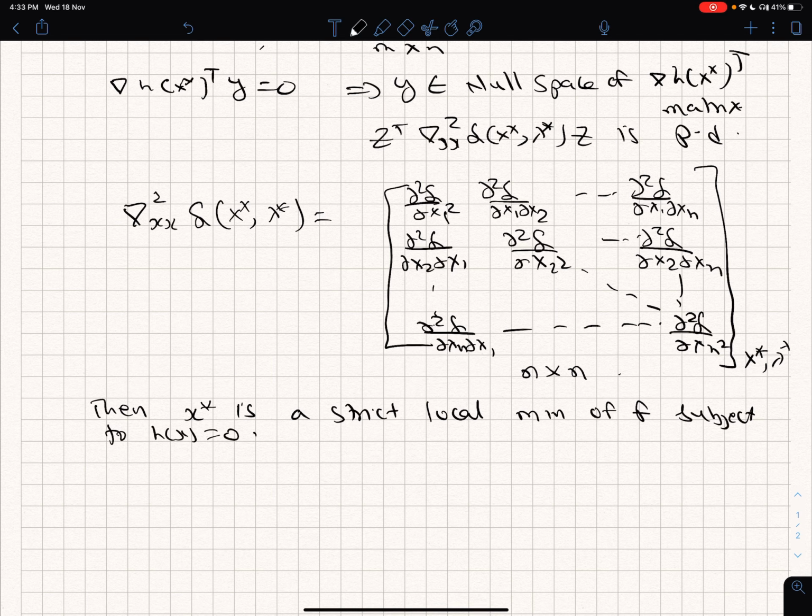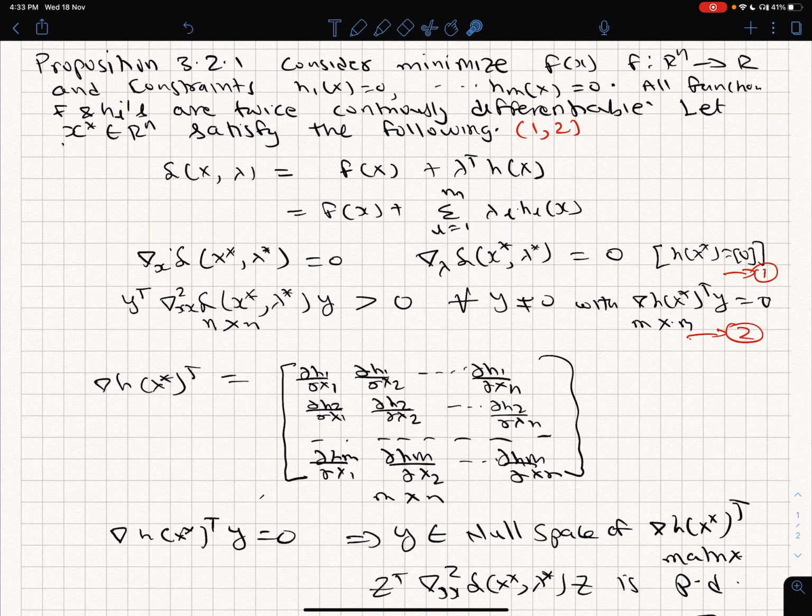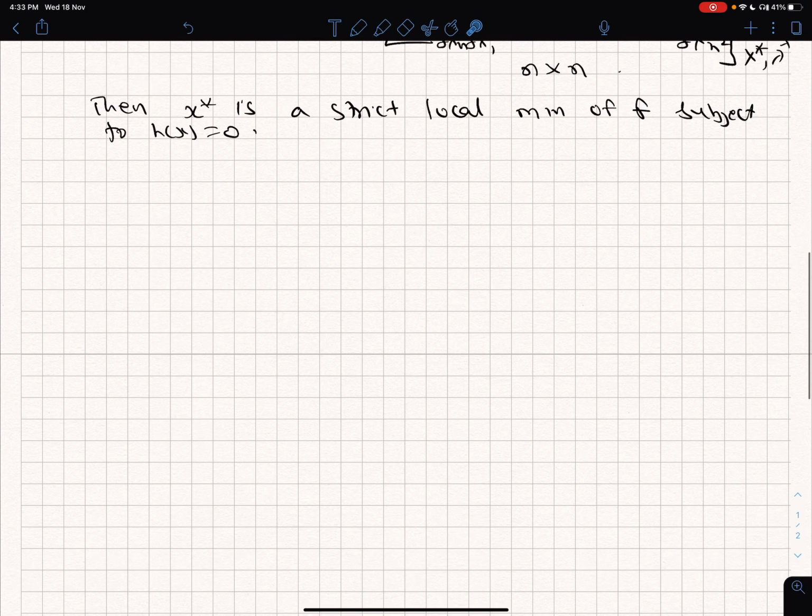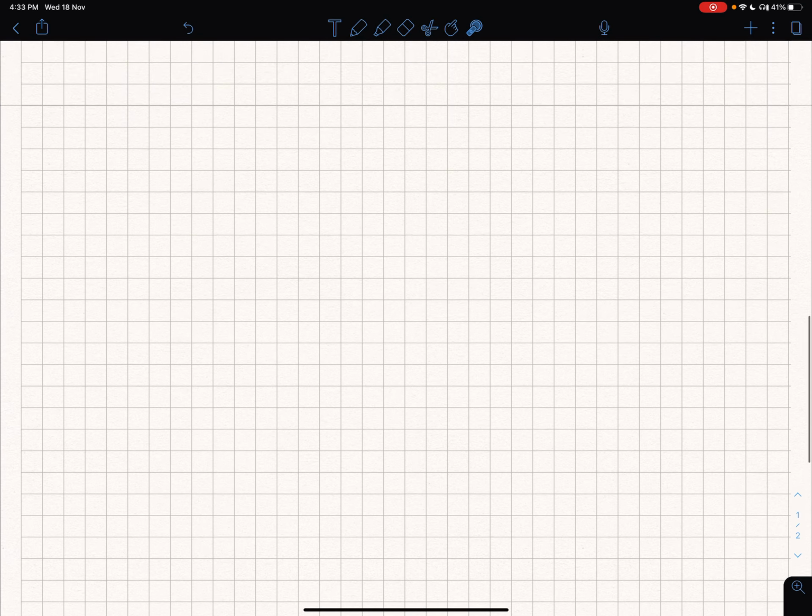So it characterizes over the necessary conditions. The only additional thing that we have added is this requirement, nothing more. Okay. So let's take an example now to illustrate this point.